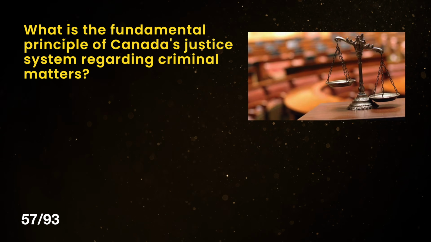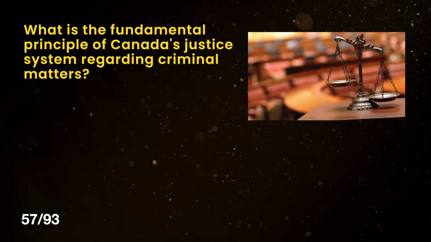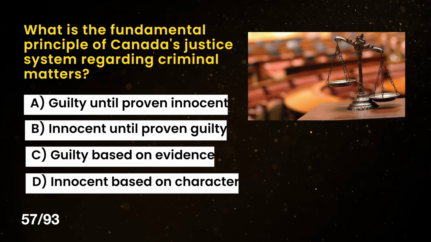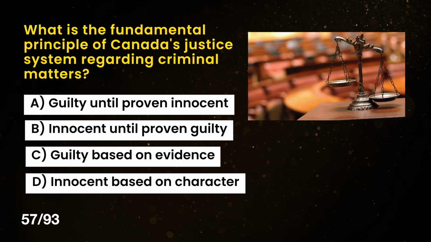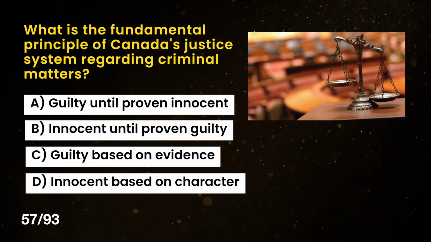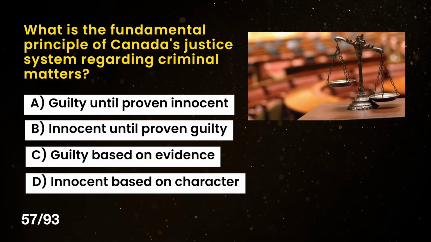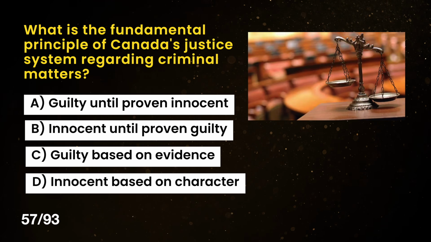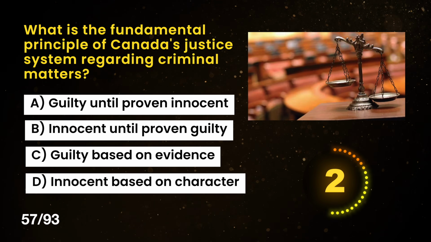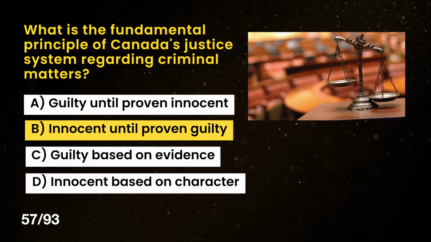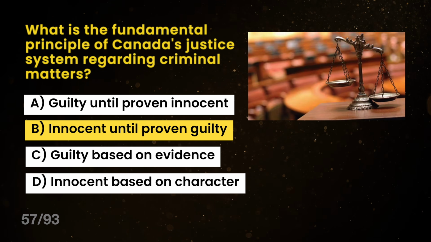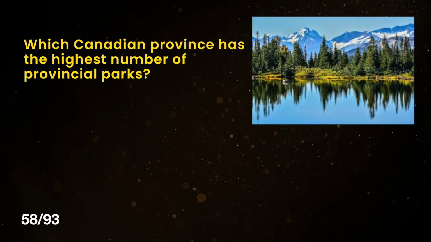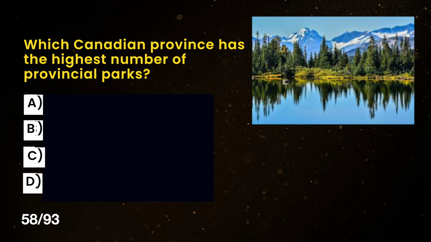What is the fundamental principle of Canada's justice system regarding criminal matters? A. Guilty until proven innocent. B. Innocent until proven guilty. C. Guilty based on evidence. D. Innocent based on character. The correct answer is B. Innocent until proven guilty.